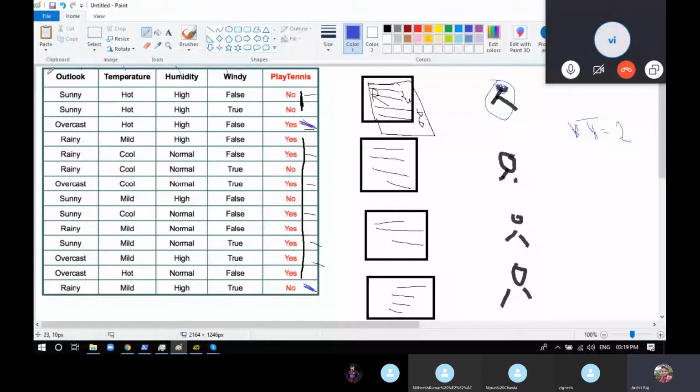And then when this is done, these two nodes are available to fill. Now for this one, we consider only humidity and wind, or only temperature and humidity. It's completely random. You can do anything. Now it's advisable to do this, but it's not a hard and fast rule, so plus one or minus one can happen. So this is how you make a decision tree in a random forest.